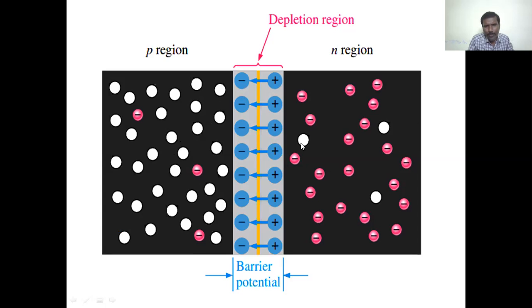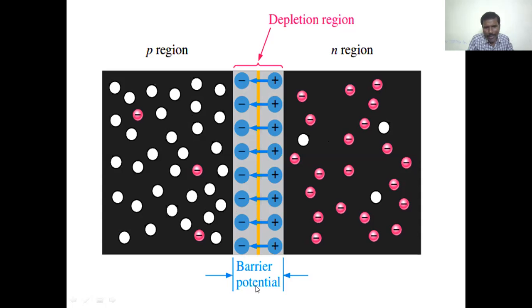So what happens during the formation of a p-n junction? Due to diffusion, some of the electrons move into the P region and form a negative charge region, and some of the holes move towards the N region and form a positive charge region at the depletion region.